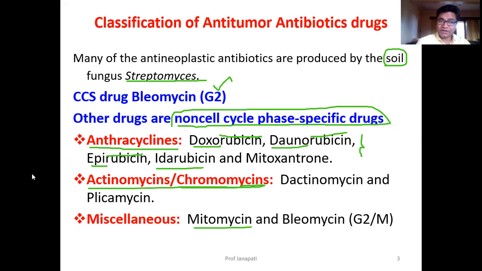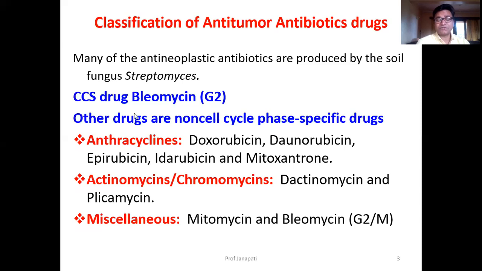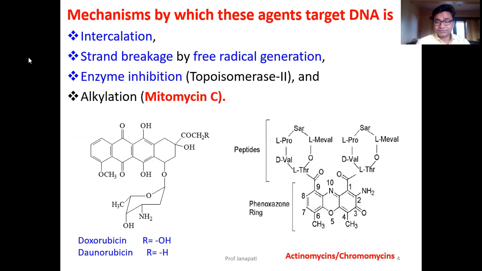Now let us learn the various mechanisms by which these drugs act. These drugs act by intercalation. Number one mechanism is the intercalation process. The main chemical property responsible for intercalation is that they are flat in structure. The rings are flat, especially the aromatic portion. This aromatic portion is responsible for slipping between two DNA molecules.